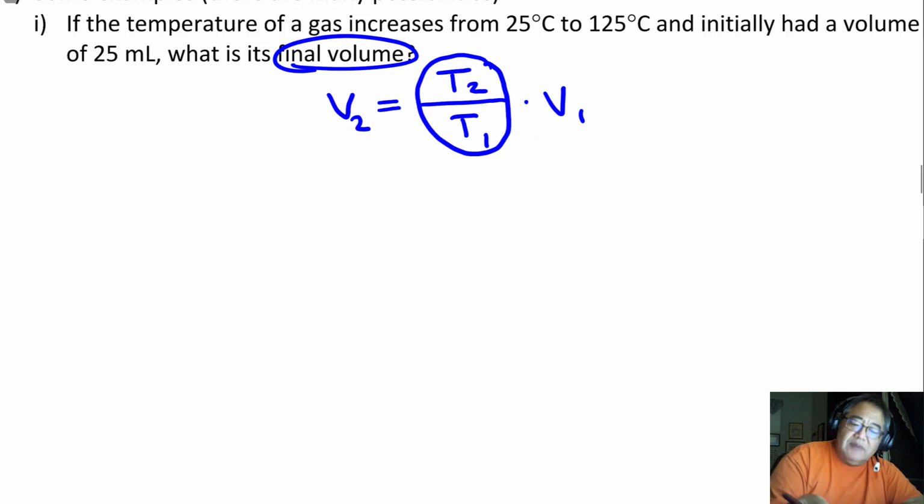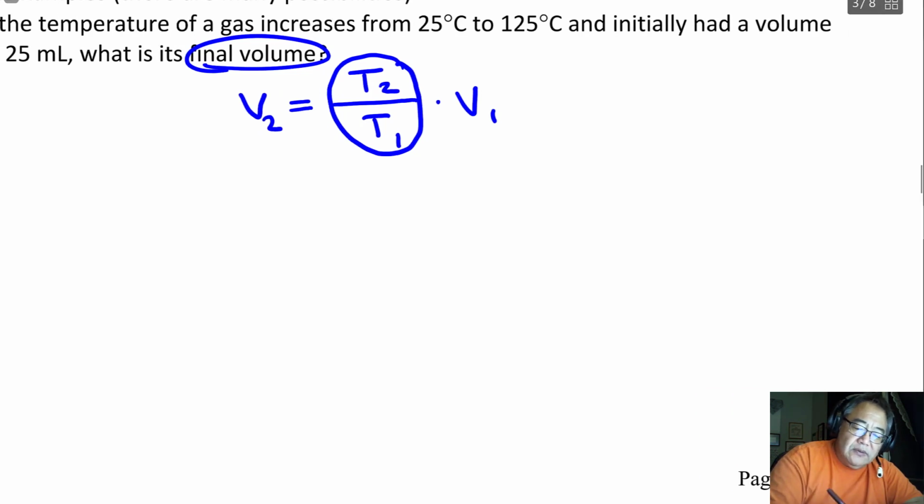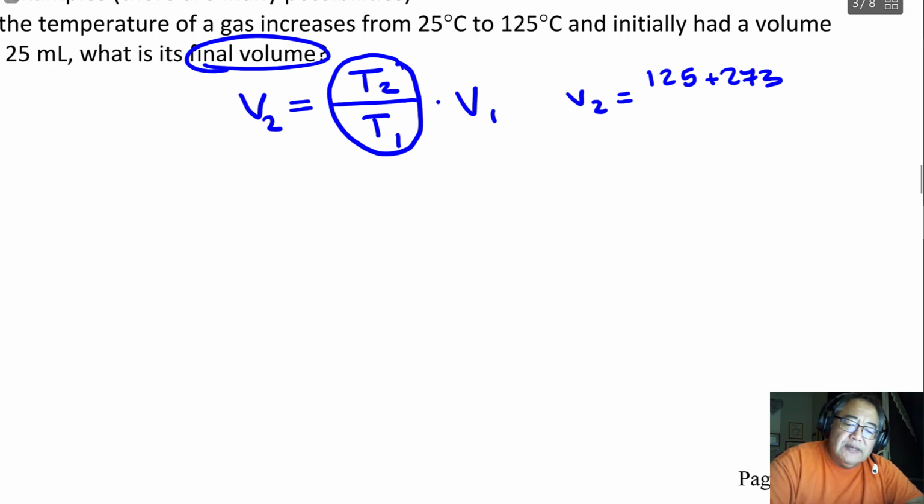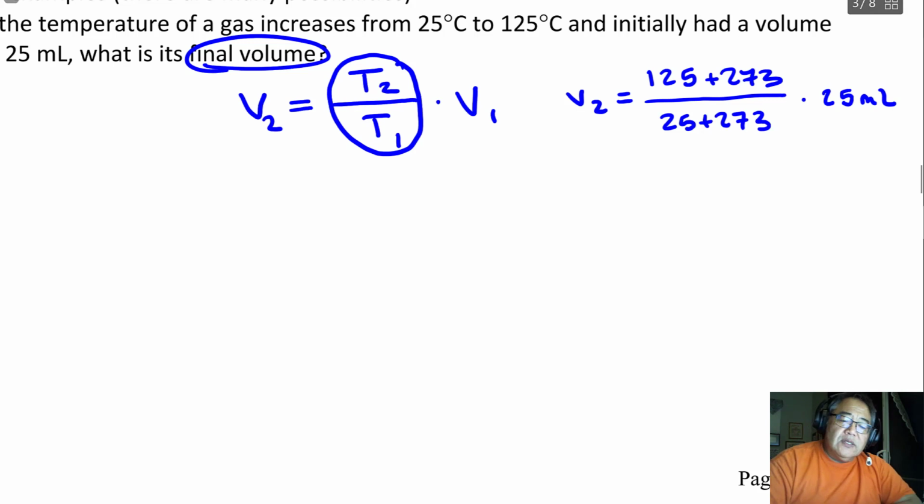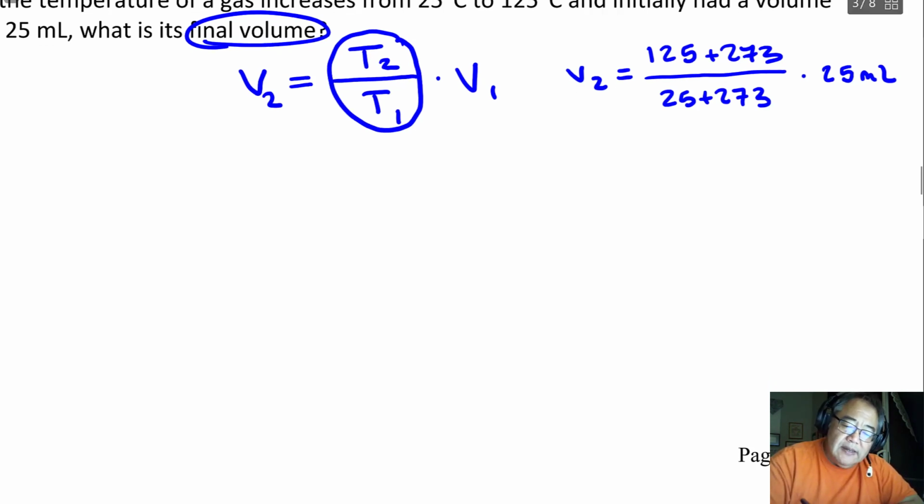Okay. So to solve this problem, really, what you can do is you can say, well, V2, and then I have to figure out which one of these is T2, right? It says 125 degrees Celsius. Now we have to convert it to Kelvin. It's okay to use 273. And then divided by 25 plus 273 times my initial volume, which is 25 milliliters. So this is going to be equal to 398 Kelvin divided by 298 Kelvin times 25 milliliters.